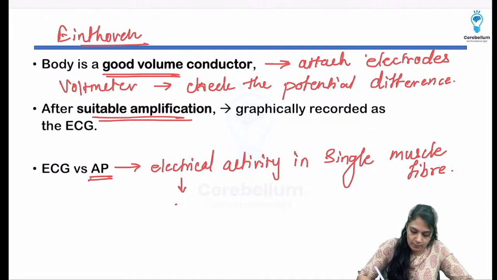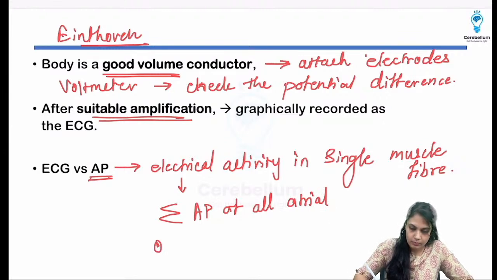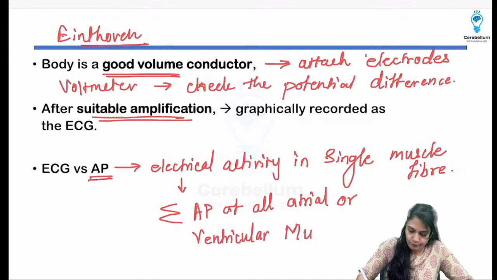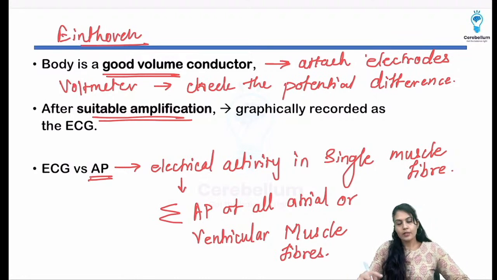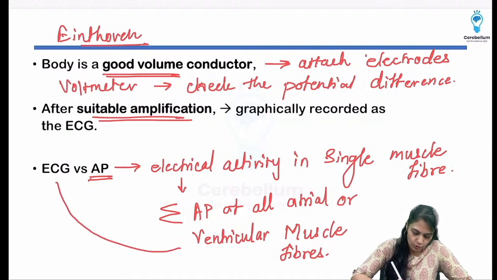When we do the summation of action potentials of all atrial or ventricular muscle fibers, it is going to give us the ECG.